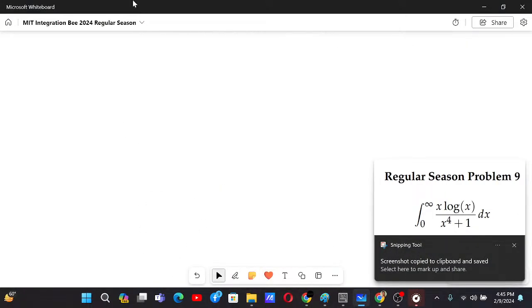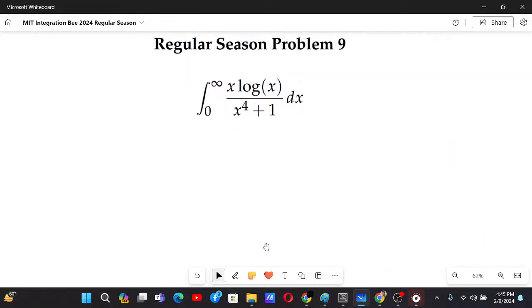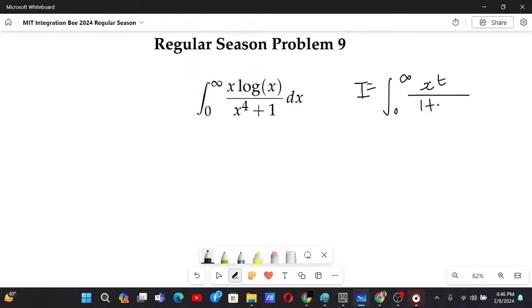So basically if you want to directly solve this problem, what you can do is take an integral from 0 to infinity of x to the power t by 1 plus x to the power 4 dx. Now if we differentiate this with respect to t, we will have the integral from 0 to infinity of x to the power t times ln of x by 1 plus x to the power 4 dx.